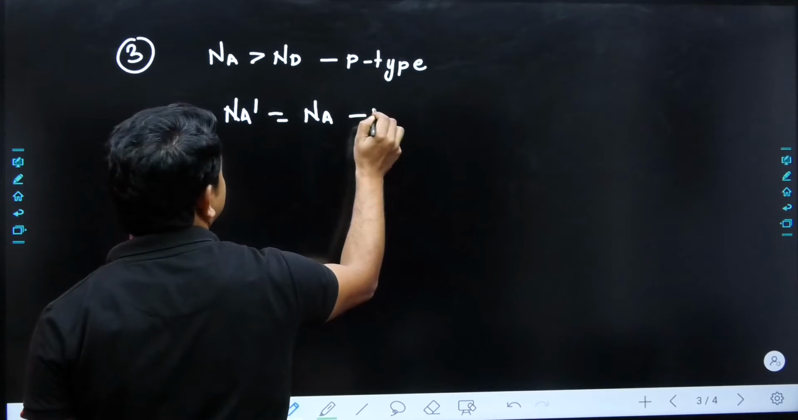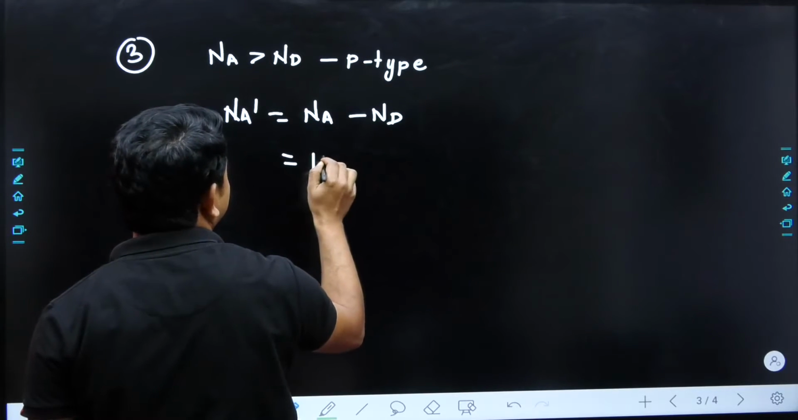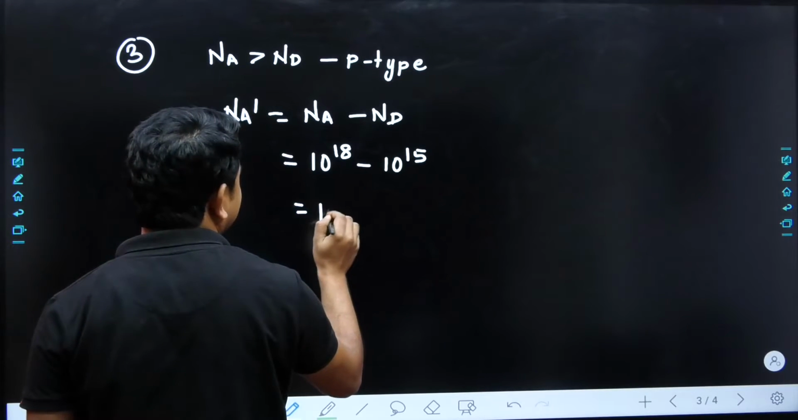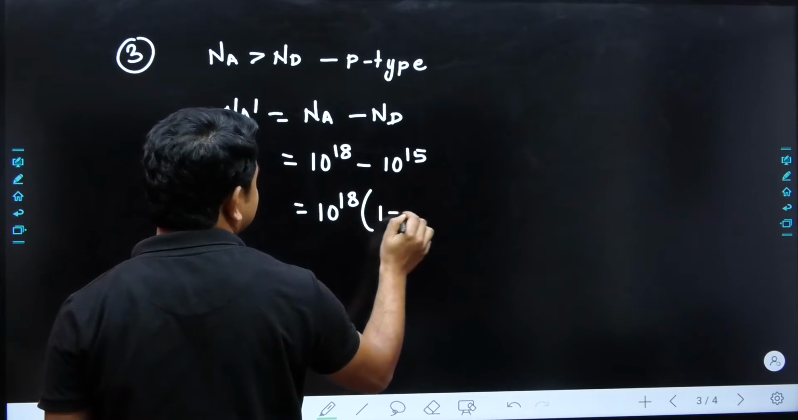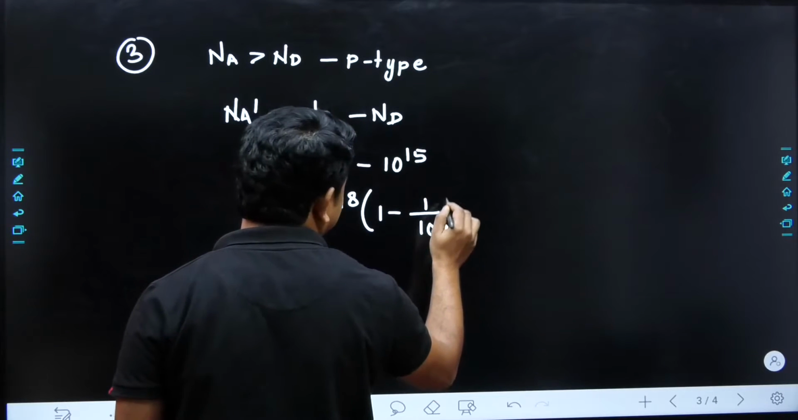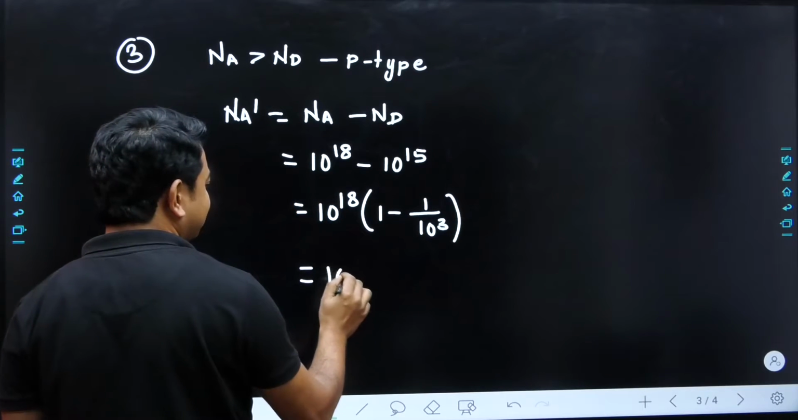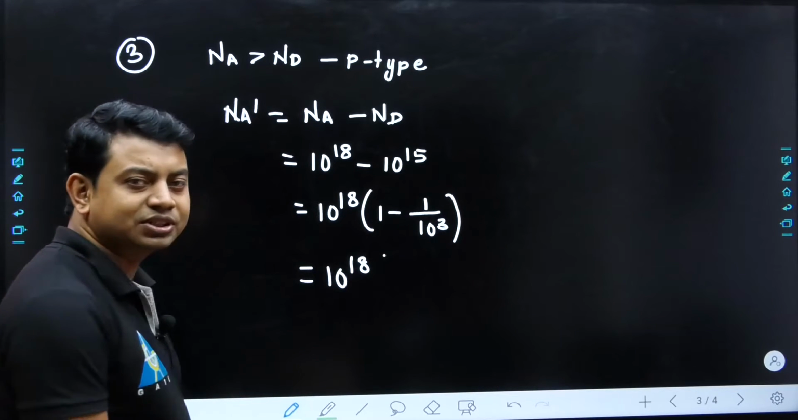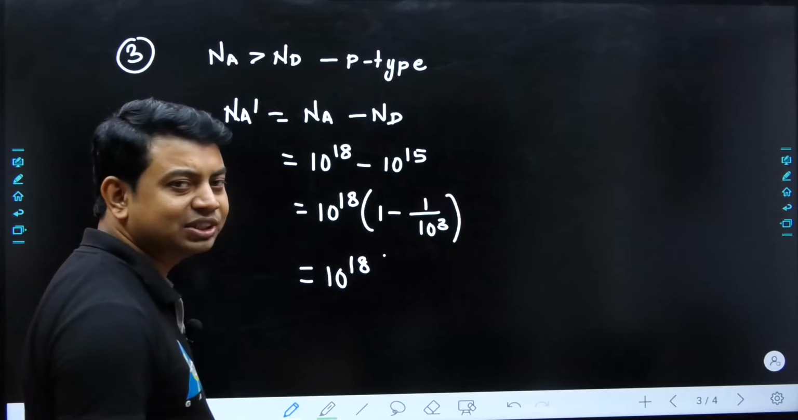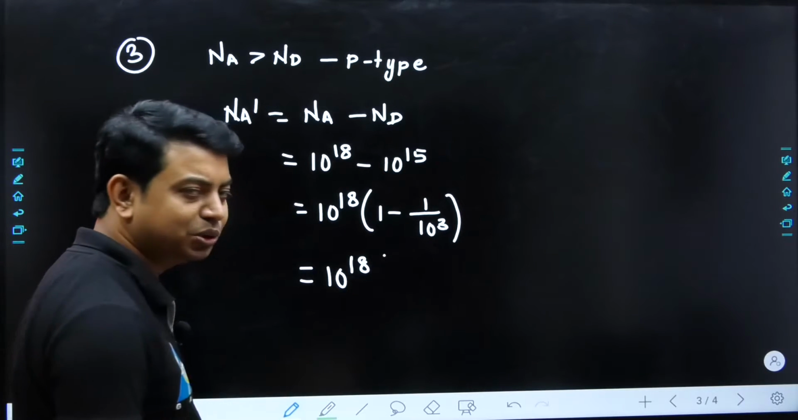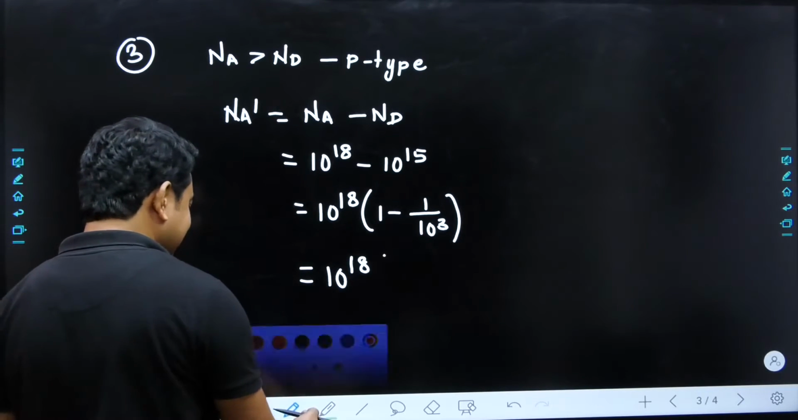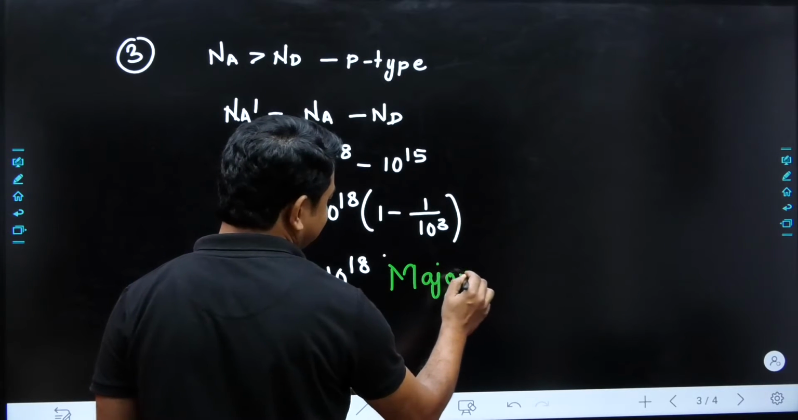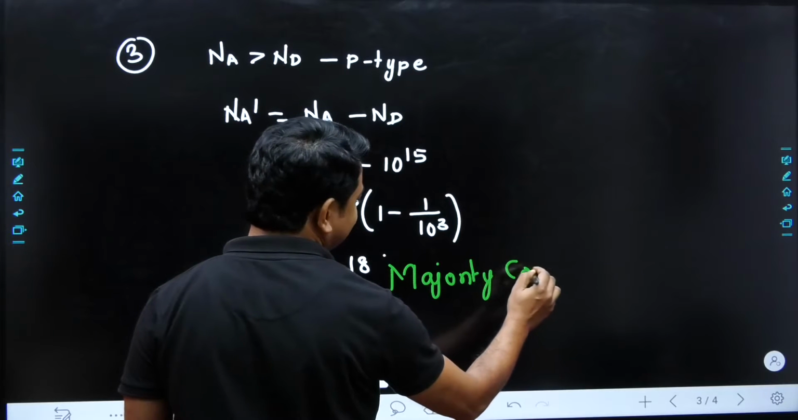and the resultant concentration of acceptor atoms is equal to Na minus Nd, and this is equal to 10 to the power 18 minus 10 to the power of 15. We take 10 to the power 18 common, so this is 1 minus 1 divided by 10 to the power 3, which is approximately equal to 10 to the power 18. That means the concentration of acceptor atoms inside the silicon sample is nothing but 10 to the power 18, and this is nothing but the majority concentration inside the semiconductor.